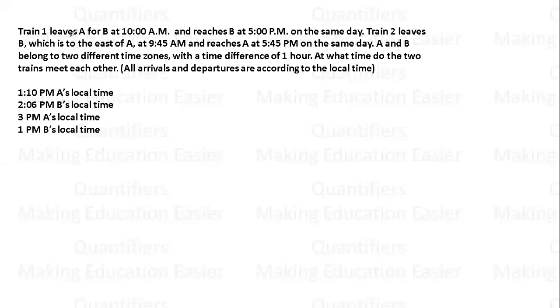So can I say train 1 leaves A at 10 a.m. and reaches B at 5 p.m. तो अगर 5 p.m. का टाइम B पे हो रहा है, so I am taking all the times according to A. So can I say according to A, train 1 will reach B at 4 p.m. I hope this point is clear to everyone.